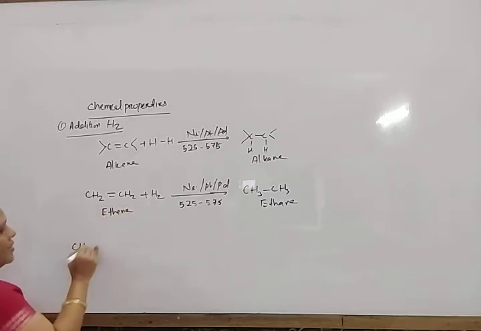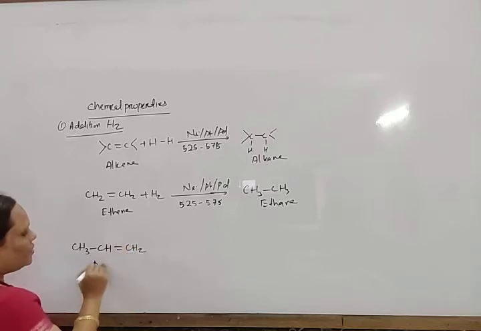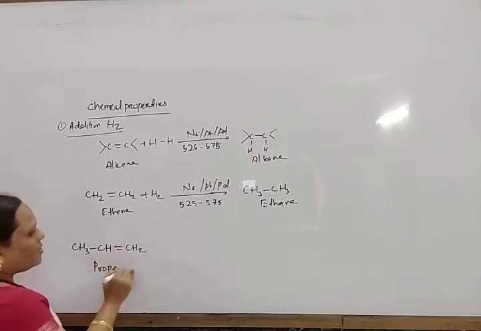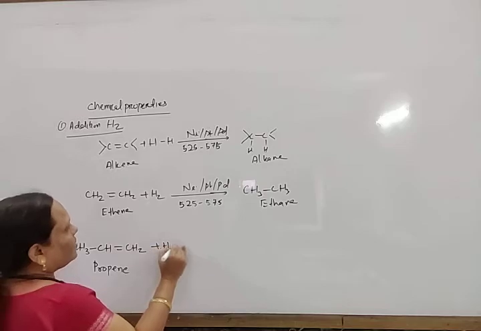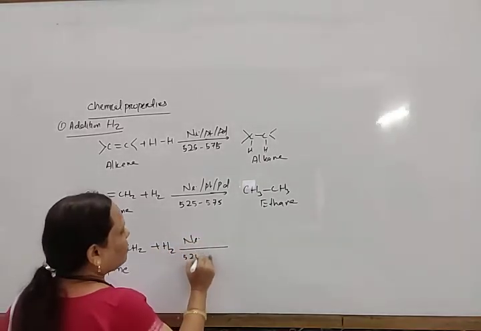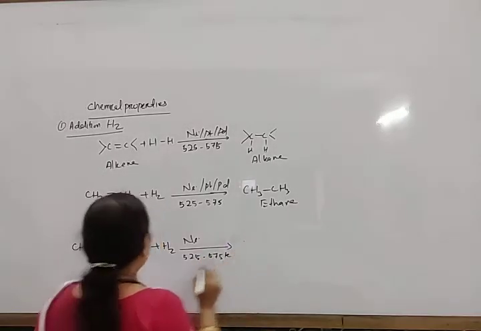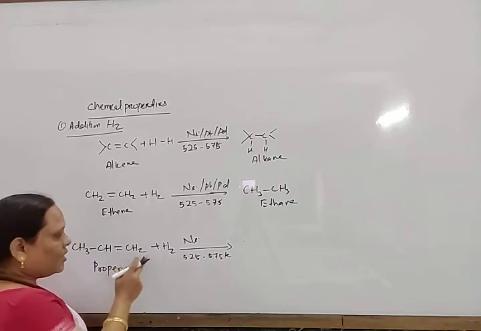Similarly, propene, with the double bond CH2, reacts with hydrogen in presence of nickel at 525 to 575 Kelvin. It gives rise to, here also bond breaking takes place.